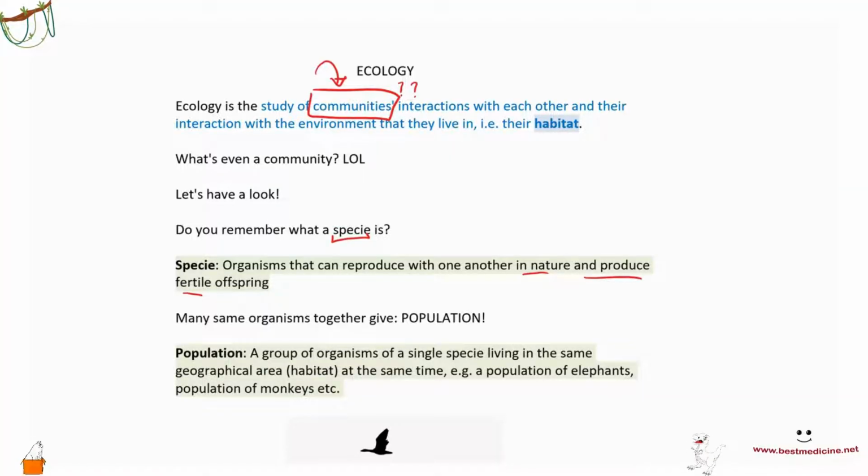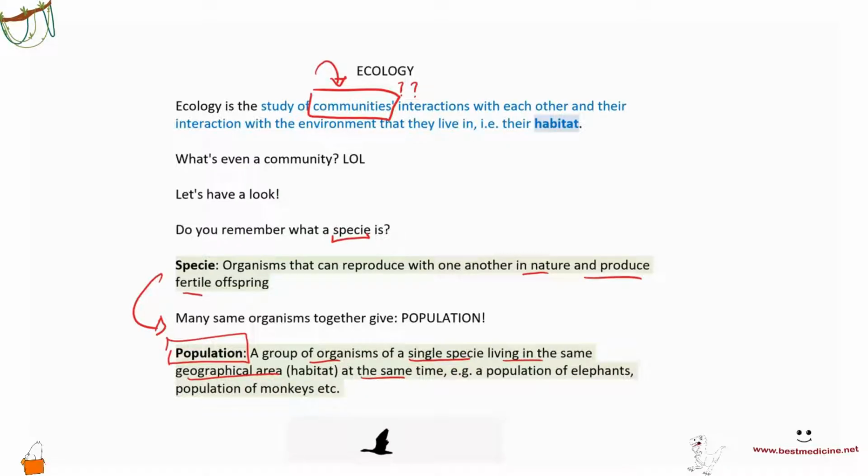So members of the same species are able to mate and produce fertile offspring. Now, a group of organisms of a single species living in the same geographical area, habitat at the same time is called a population. For example, a population of monkeys, or population of elephants, or population of giraffes, and so on.